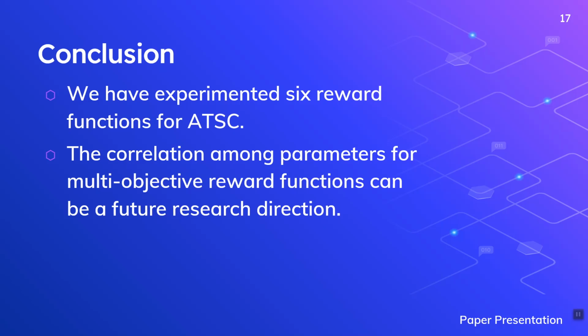They can mislead the reward values, and therefore the multi-objective reward function does not perform as expected. So it can be a future research direction why and how the correlation among parameters for multi-objective reward functions can be minimized.